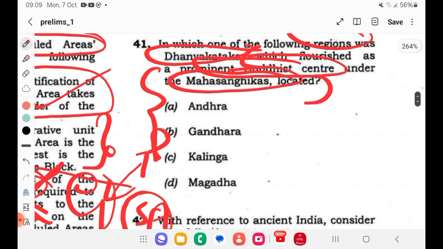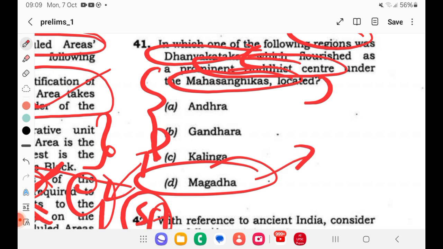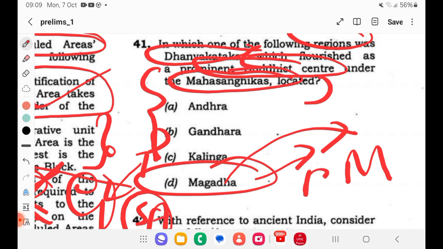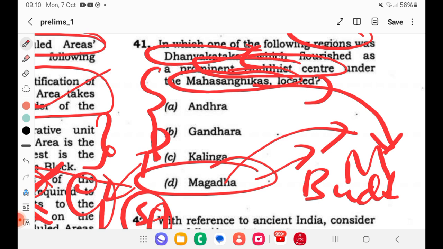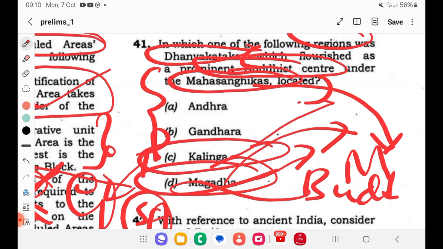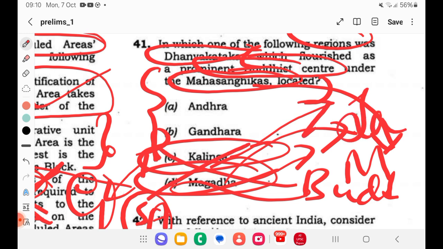If you see like that, Magadha we know as Buddhist, but Mahasangika, when Buddha existed, was not possible. When Buddha was there, there were no divisions, right? So I can't go with this. Kalinga we speak of mostly for Jainism, right? So we can't talk about Kalinga either.